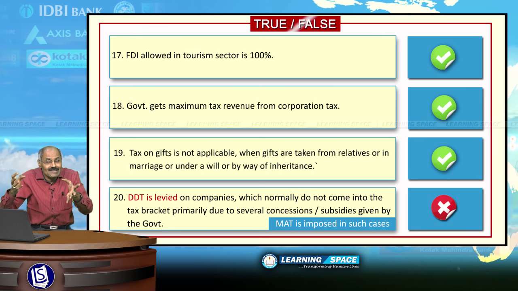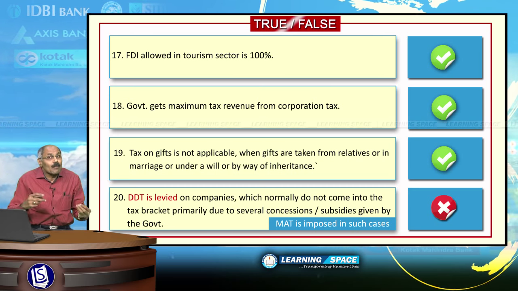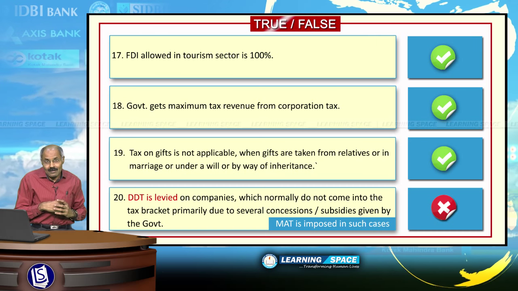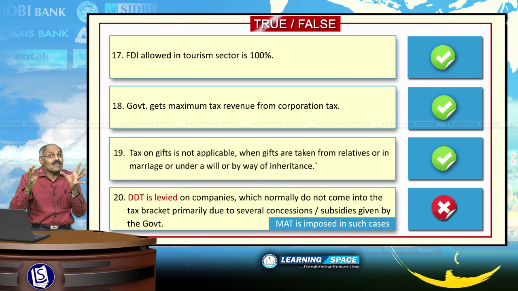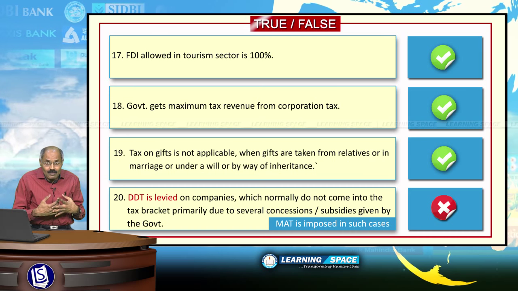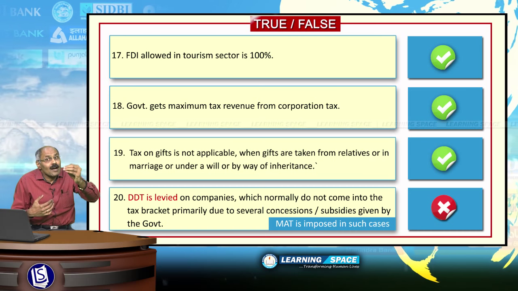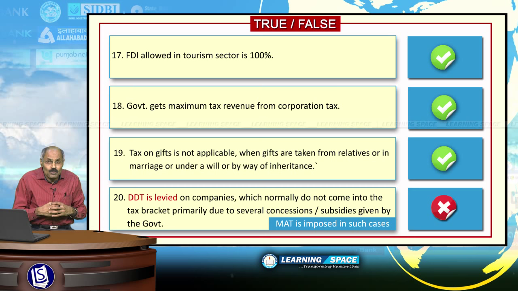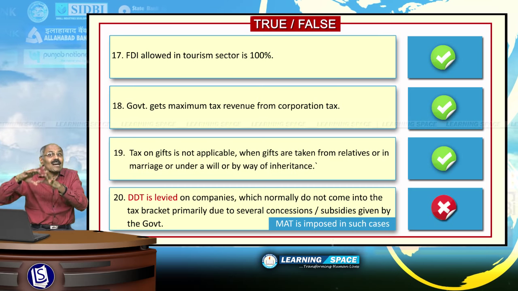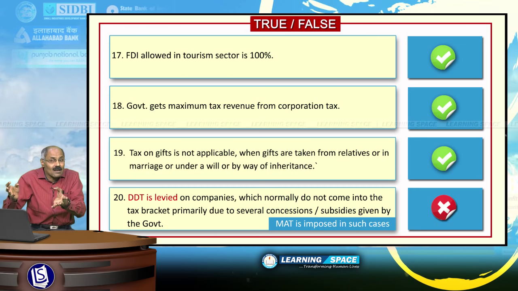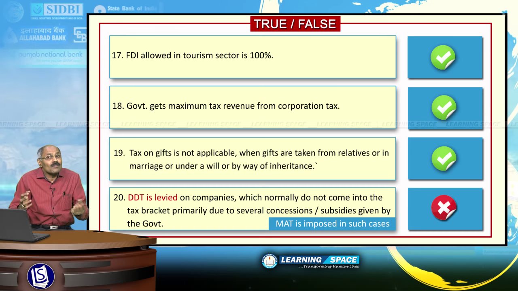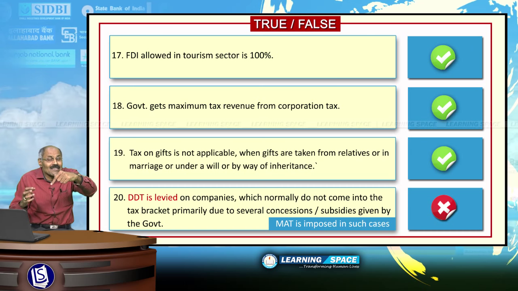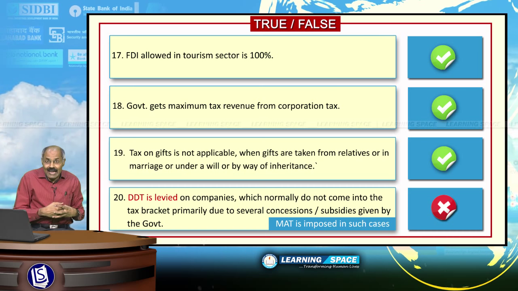On such companies, the tax levied is minimum alternate tax. Actually, companies are earning profits, but they are not coming into the tax purview because several benefits, concessions and subsidies are given by the government. If tax is imposed on such companies, that is called a minimum alternate tax.